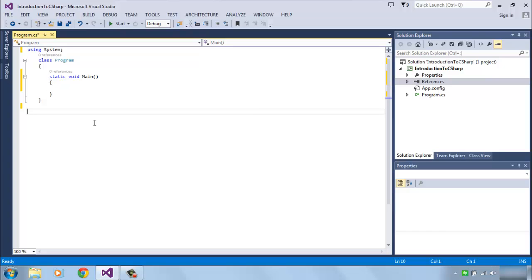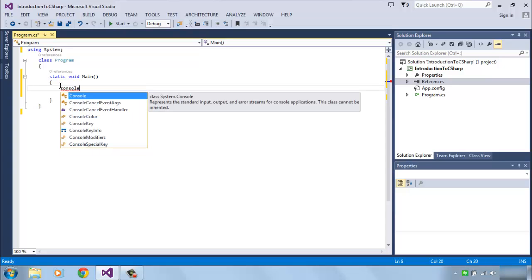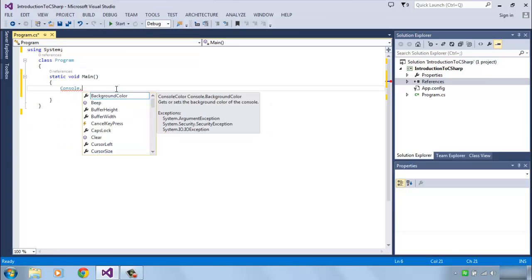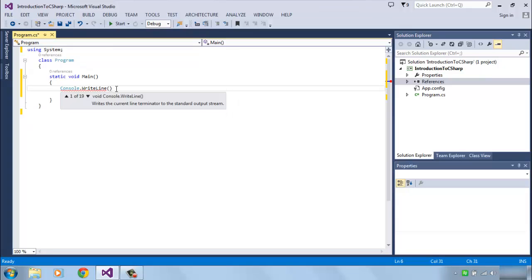Let's go ahead and write a simple hello world code over here. In order to write the hello world code, you have to type Console, press Ctrl+Space. C sharp is a case sensitive language, so if you type a small c, it will not recognize your command. You have to ensure that the C is capitalized as per the syntax. So type Console and press Tab, then say dot WriteLine, bracket start, hello world.